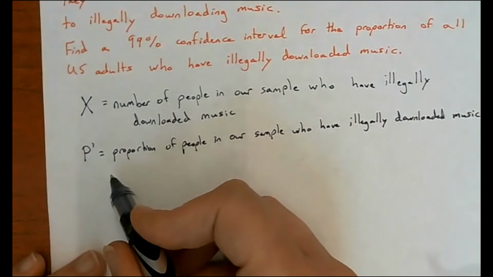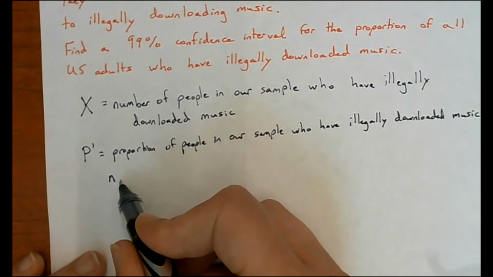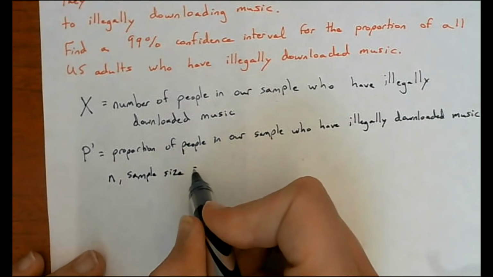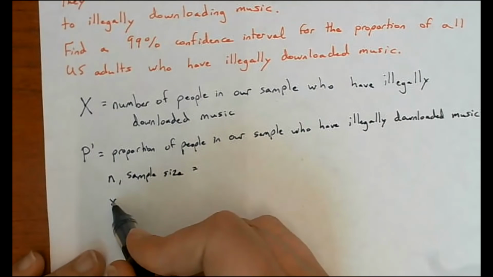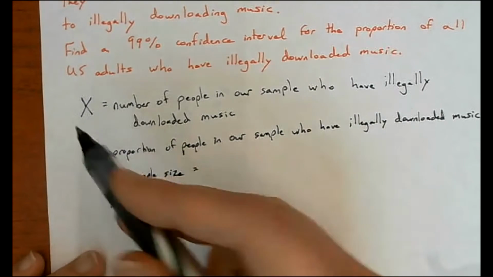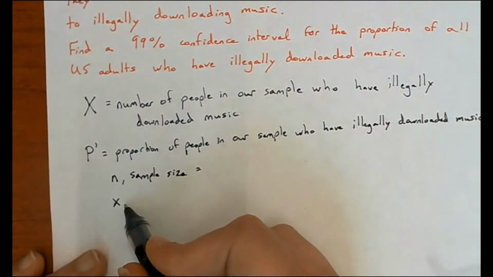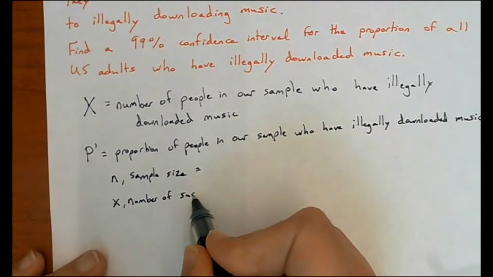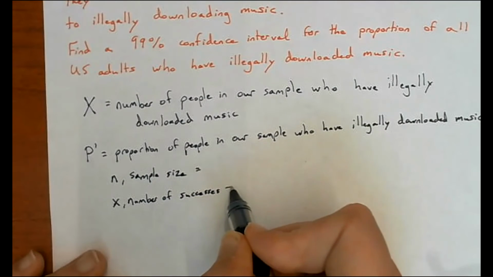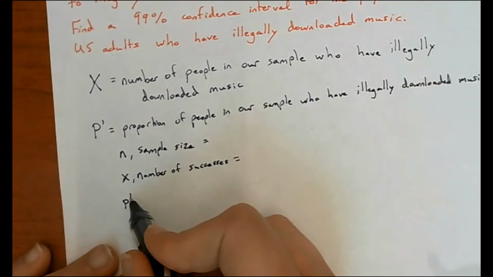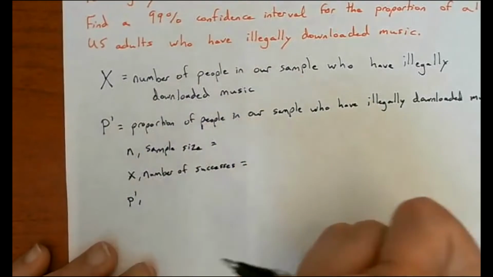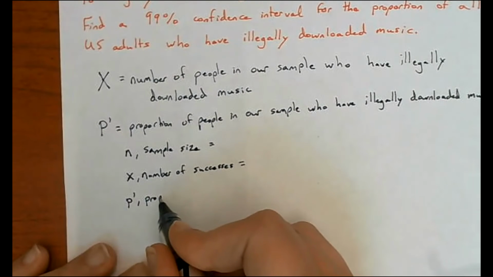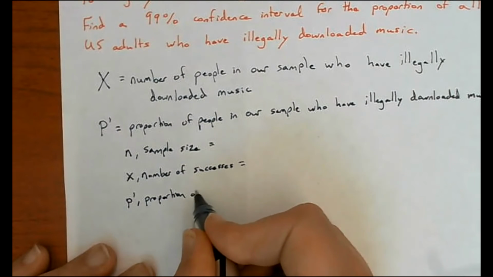So now we can find some actual values. We have n, our sample size, little x, our actual value of our random variable X, and little p prime, our actual value of capital P prime, our proportion of success.